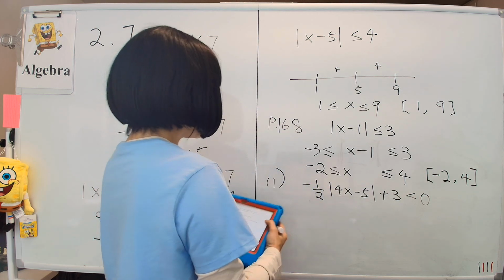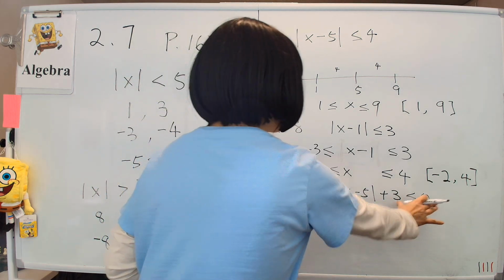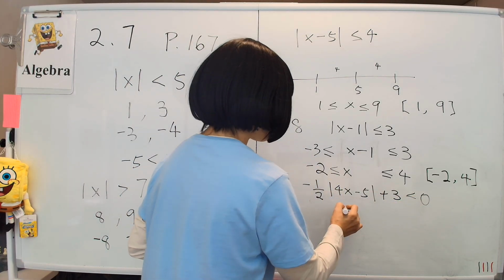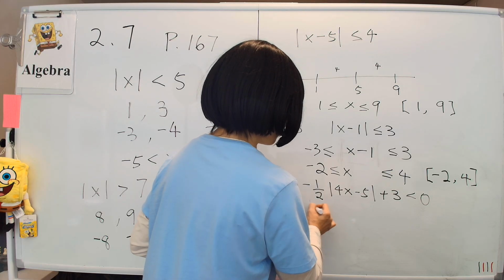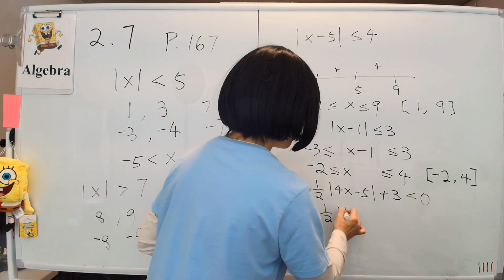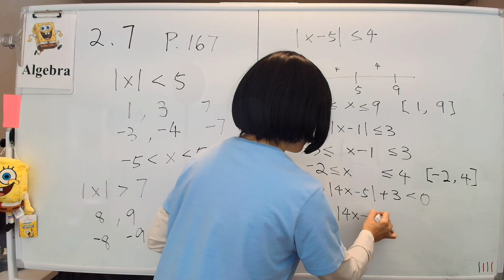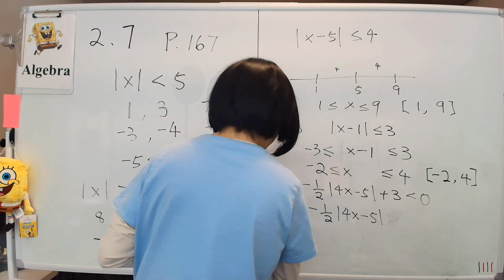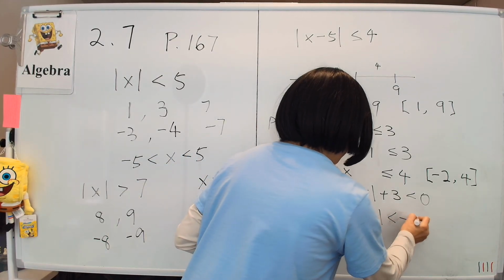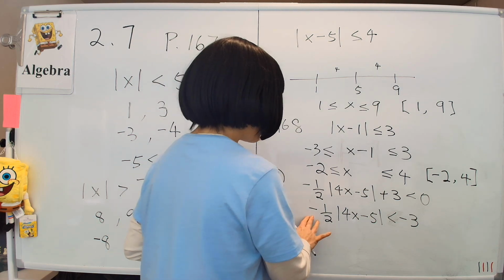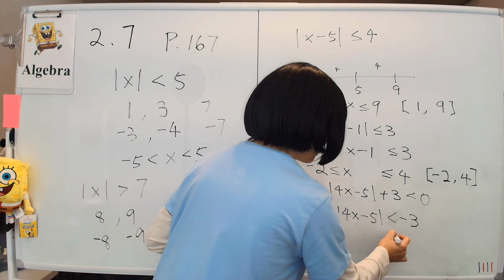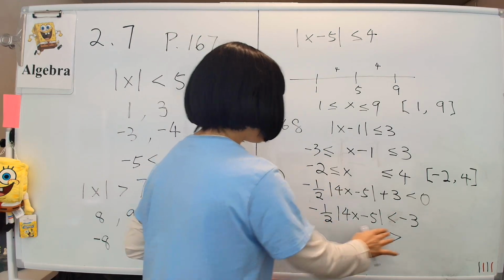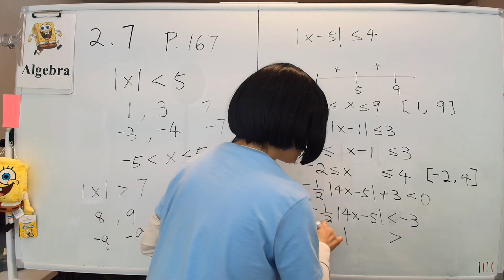Okay, and then we're going to solve this thing, just like we've been doing. So first, we'll push the plus 3 to the other side. So we have this thing, 1/2 absolute value of 4x minus 5 is smaller than, that's a smaller than, not a bigger than, less than negative 3. Next, we are going to divide both sides by the negative sign to flip the sign, because I don't like the negative sign there. So we'll flip the sign, and then we'll multiply both sides by minus 2, to get rid of the fraction.